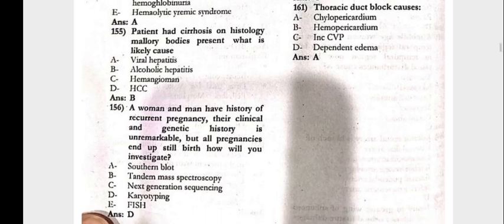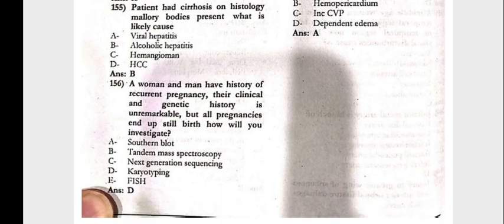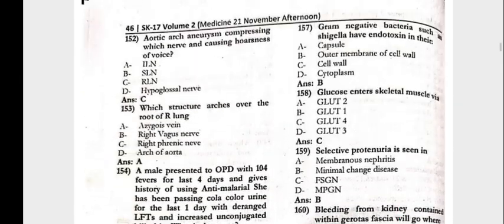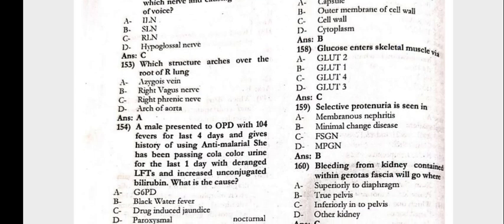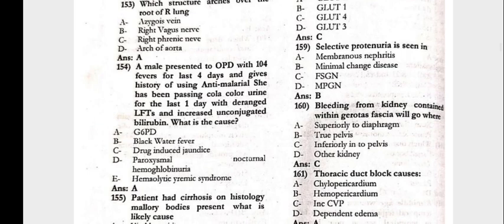Woman and the man have the history of recurrent pregnancy. Their clinical and genetic history is unremarkable, but all pregnancies end up stillbirth. The investigation would be the karyotyping. Next, 157, the gram-negative bacteria such as the Shigella have the endotoxin in the outer membrane of the cell, while the glucose enters the skeletal muscle via the GLUT4. The selective proteinuria is seen in the minimal change disease.